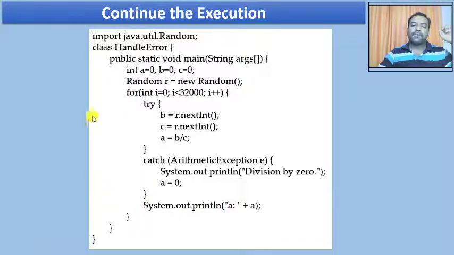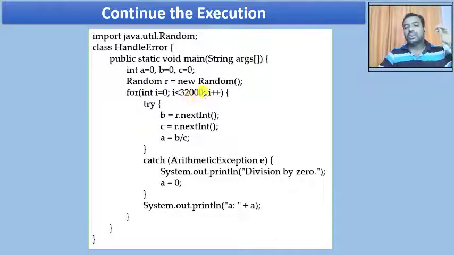So I pick the next random for b, next random for c, and keep on continuing this loop, whether the exception occurs or not, for 32,000 times.